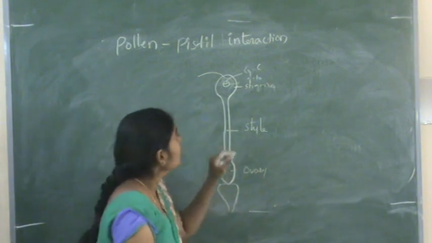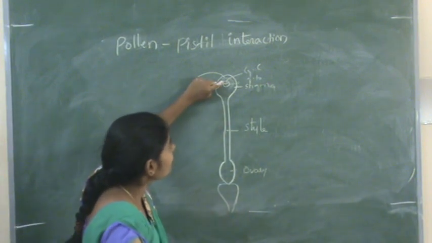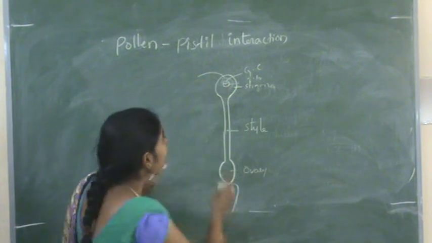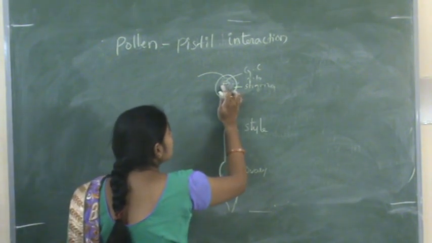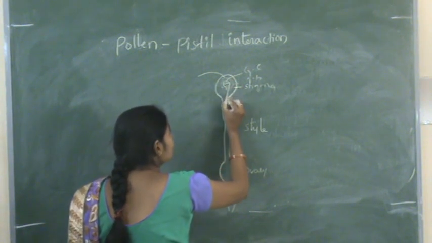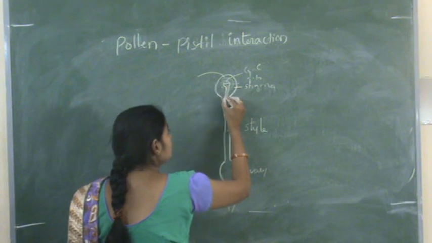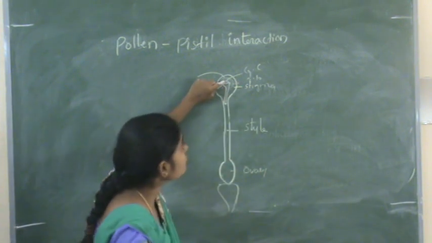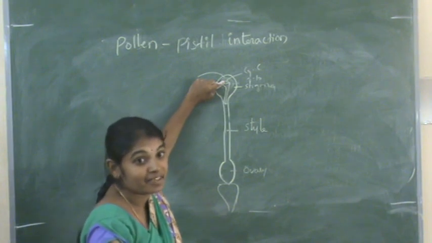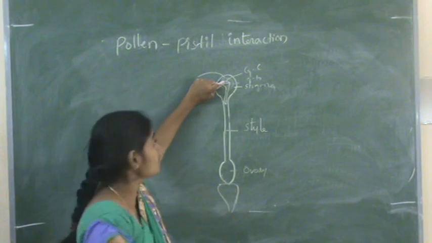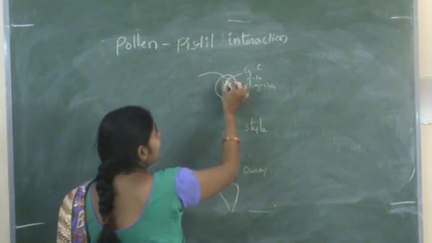The tube cell in time develops into the pollen tube. So this is the pollen tube. And now the generative cell divides and it produces two male gametes.